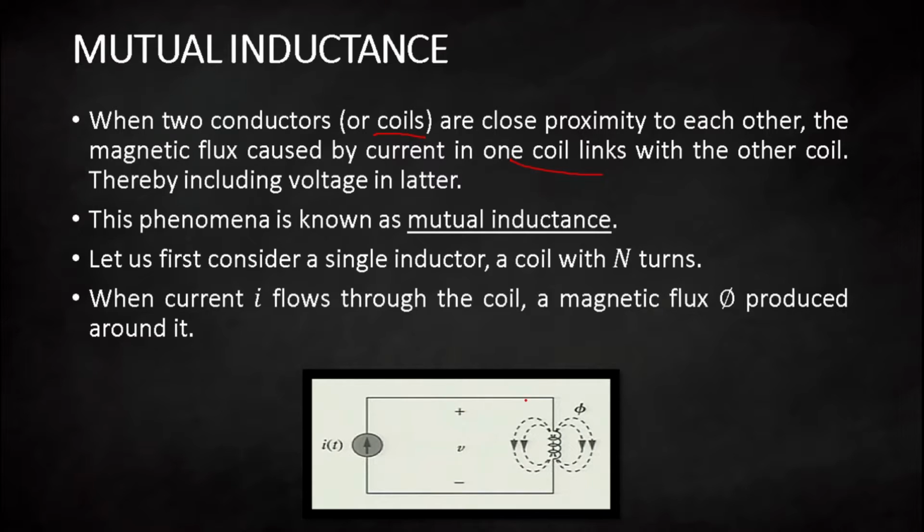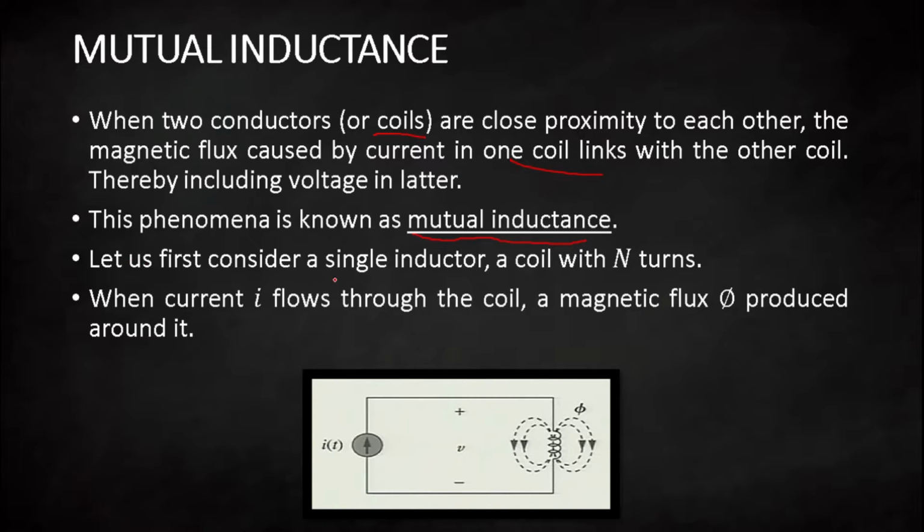Here you can see an example of a coil connected to a current source, and this current flows through the inductor. The flux is generated, and due to the rate of change of flux a voltage V is induced. Such a phenomenon is known as mutual inductance.